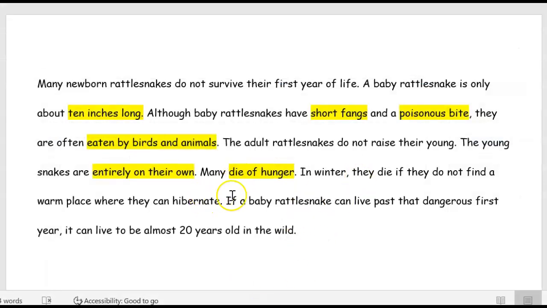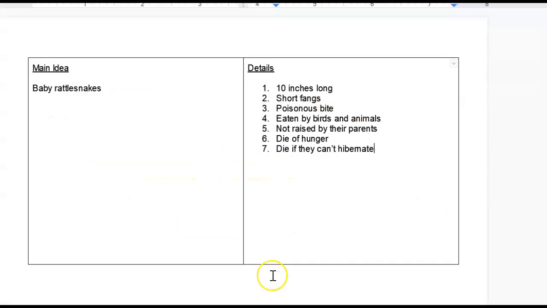Okay, so now if a baby rattlesnake can live past that dangerous first year, it can live to be almost 20 years old. What do you think is most important there? If you chose 20 years old, you are right. That's how long they can live, and that's amazing. So I'm going to do that. Enter, live to be 20 years old.